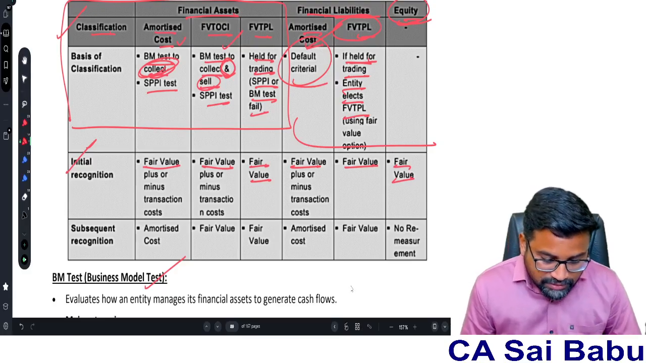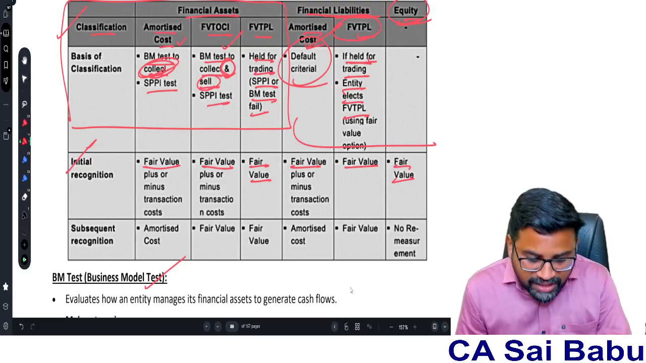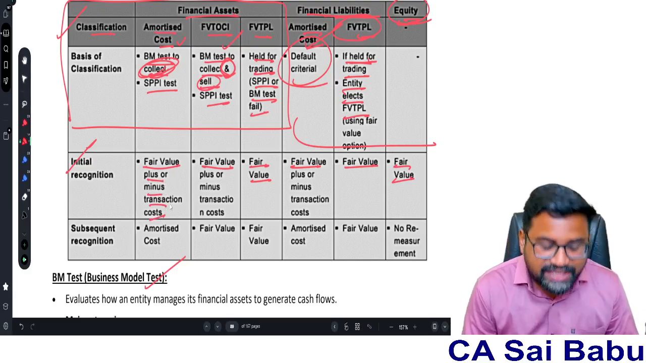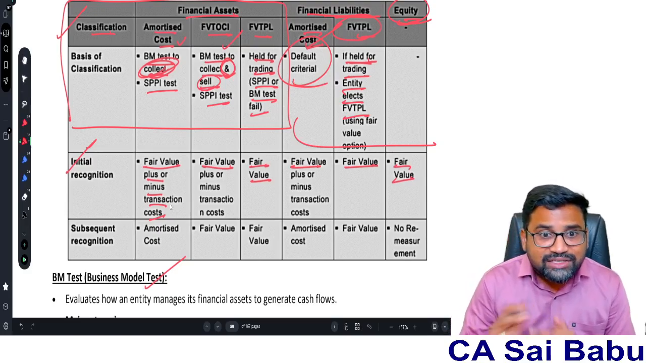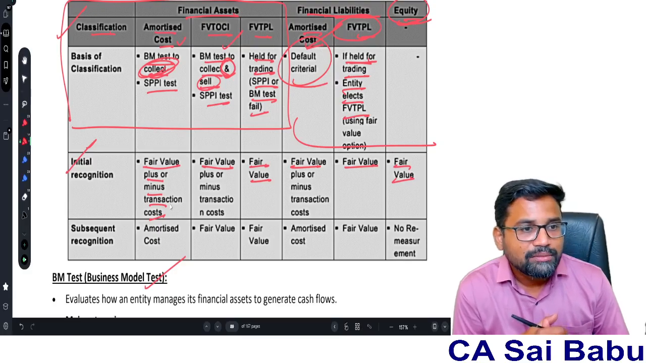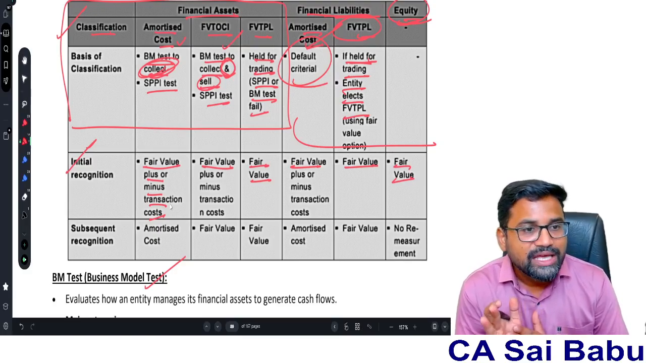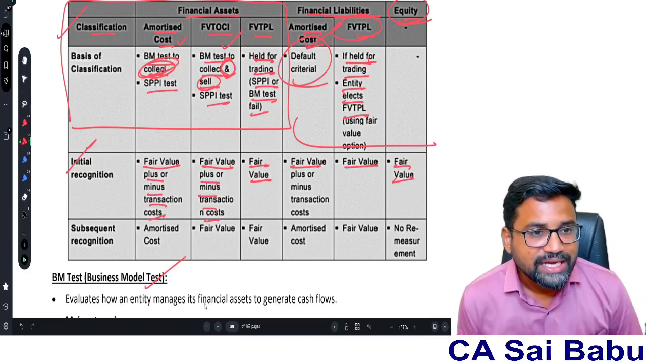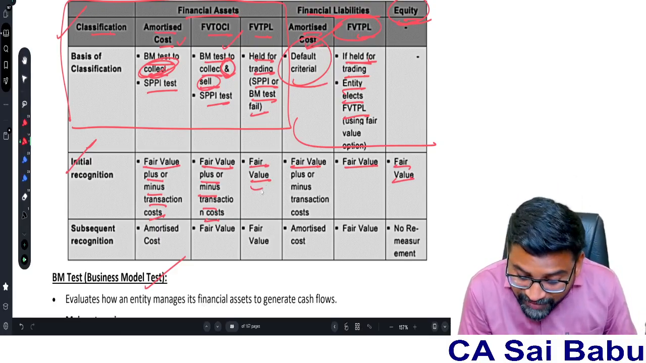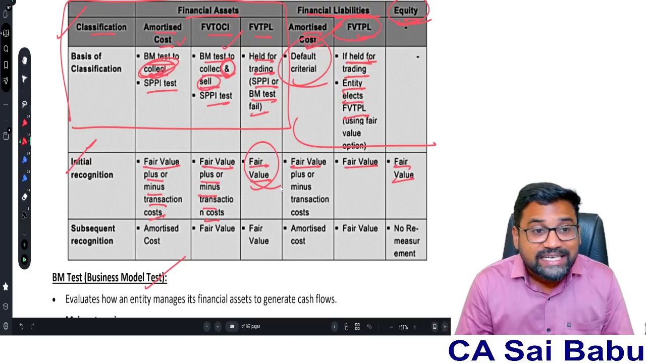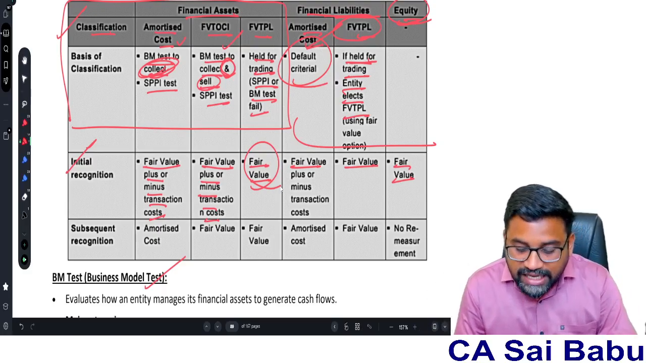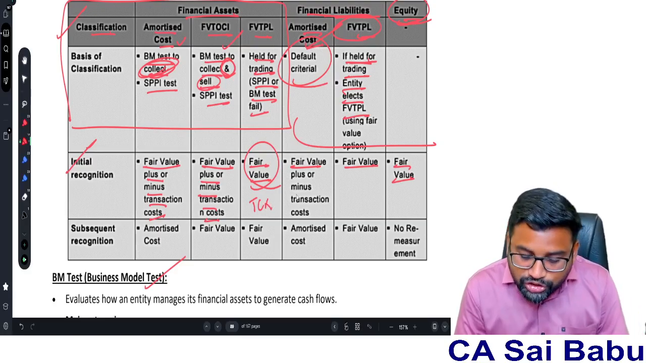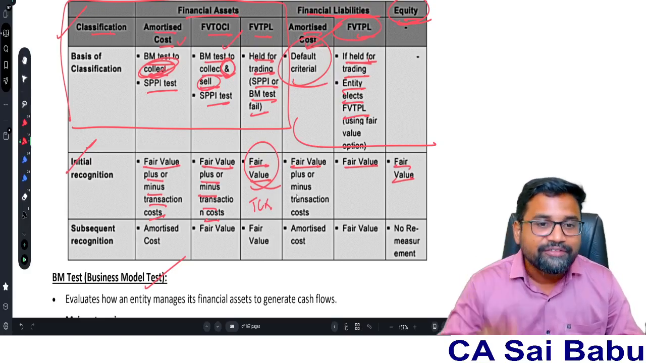Okay, but suppose you are recognizing a financial asset under the amortized cost model: fair value plus or minus transaction cost. Any transaction cost will be added or deducted, adjusted. Similarly here also transaction cost will be adjusted. But under the FVTPL model, that is, any financial asset held for trading, transaction cost will be ignored. Generally, transaction cost will be charged to the P&L account. It should not be part of the initial recognition of the financial asset.